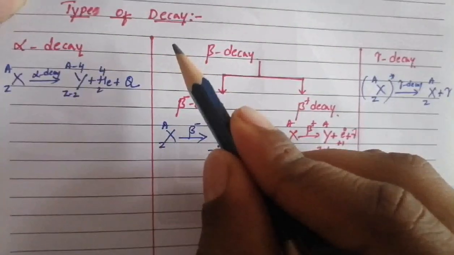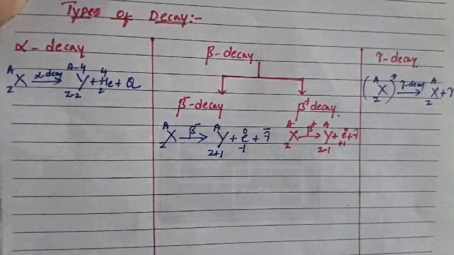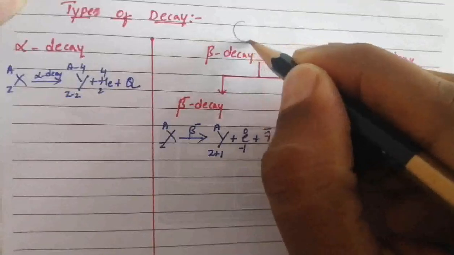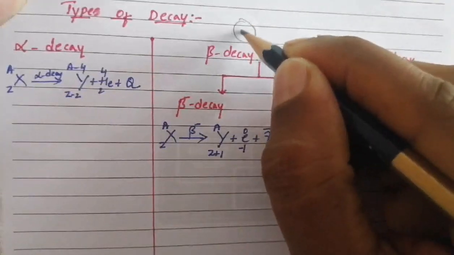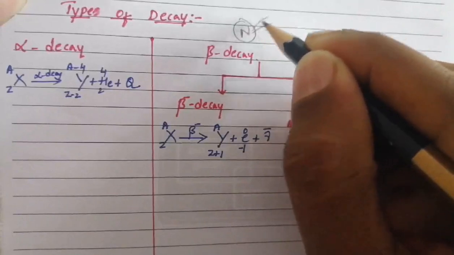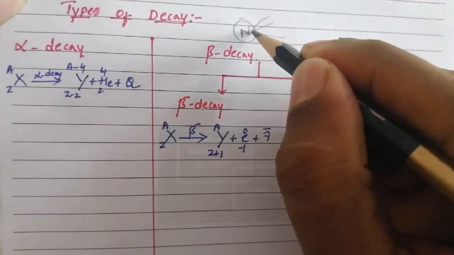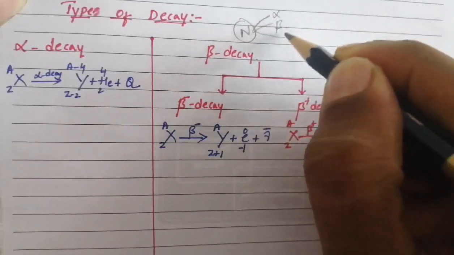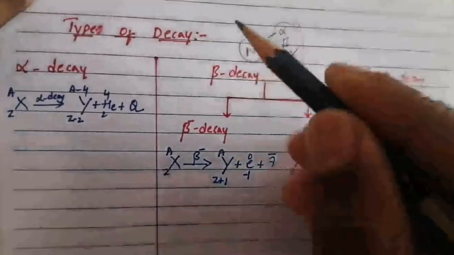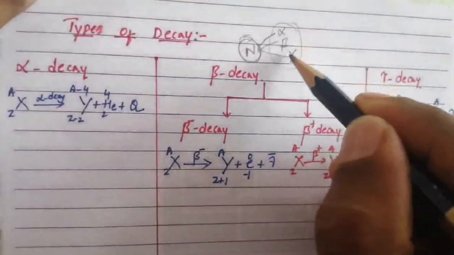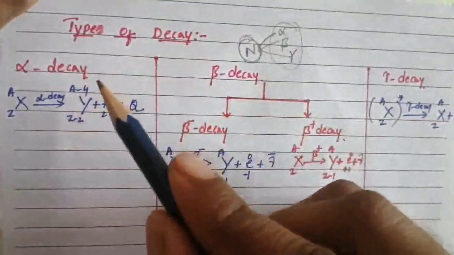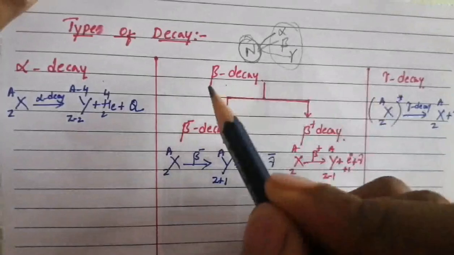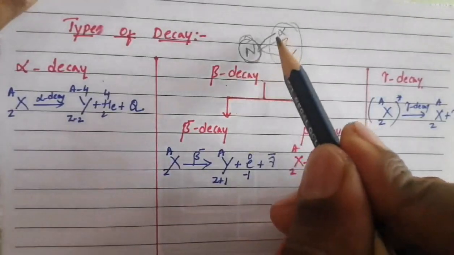So I'm already told that. So what is meant by radioactivity? Radioactivity is the spontaneous disintegration of nuclei of heavy elements by the emission of radiations. These emitted radiations may be alpha, beta or gamma radiations. Based on the emitted radiations, the decays are classified into three types: alpha decay, beta decay and gamma decay.